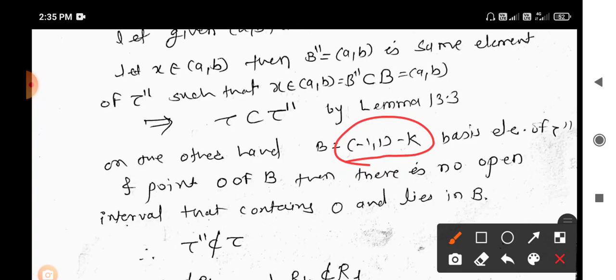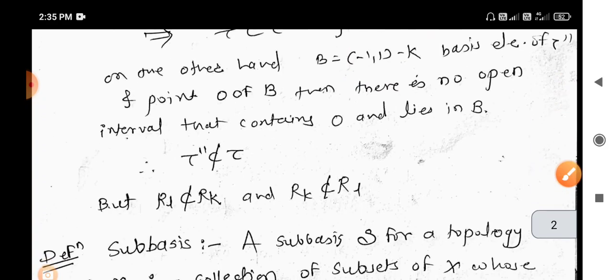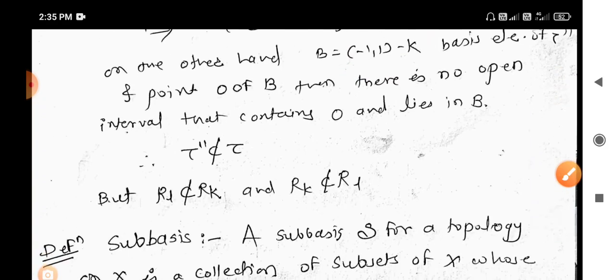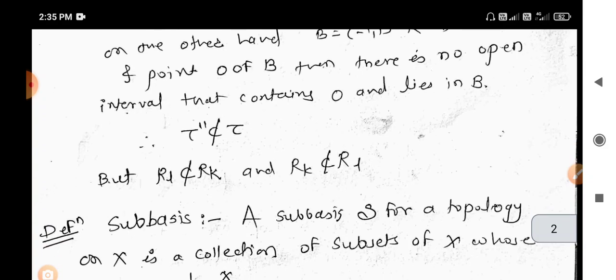In the same way, we can prove that the lower limit topology is not finer than the K topology, and the K topology is not finer than the lower limit topology.